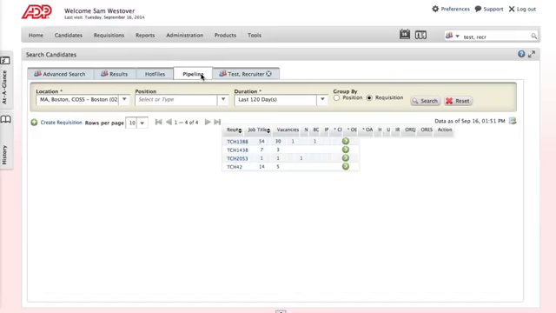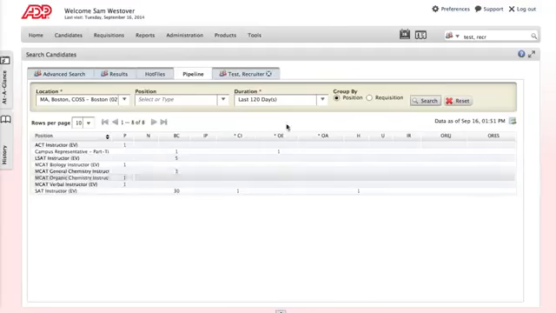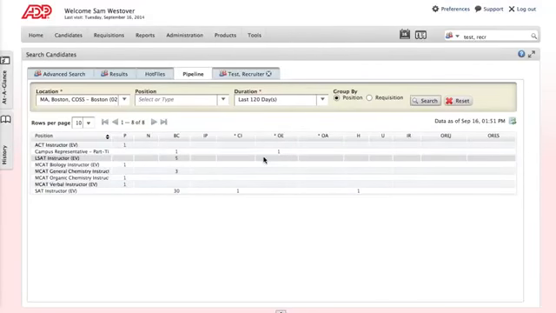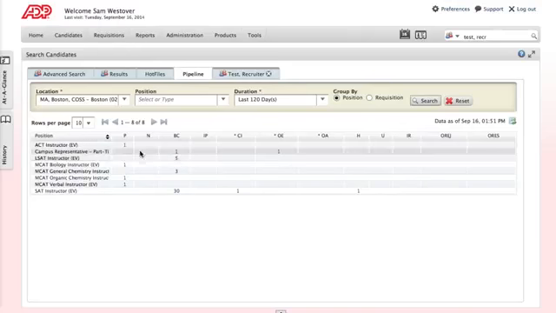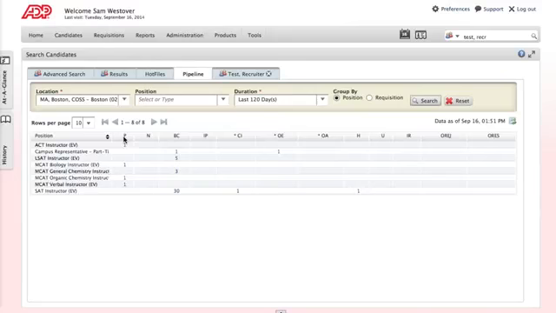Okay, now we'll go back to Pipeline because we made that our home page. And what this is going to show you, let's see, it's not loading correctly. Okay, here we go. So if you group by position, this is going to show you the names of all of your open recs. Now we're looking in Boston, and where they are sitting at the moment in the interview or application process. So if you mouse over the column headings, it'll show you what these mean. BC is being considered, IP is interview in progress, offer extended, offer accepted, and so on.